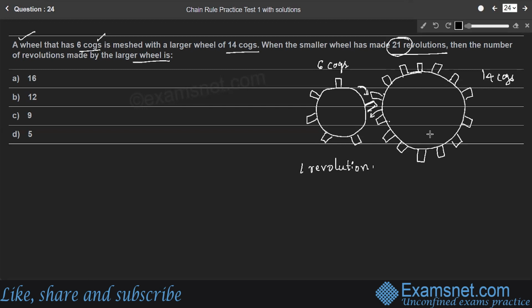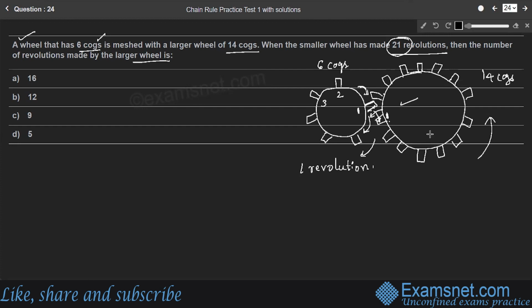When the first cog is in contact with the first cog of the next wheel, then as it makes a revolution, it has to push the first cog of the next wheel, so in place of the first cog, the second cog comes. When it pushes, both the wheels are rotating simultaneously. So if this wheel is rotating in this direction, the next wheel will rotate in the anti-clockwise direction.